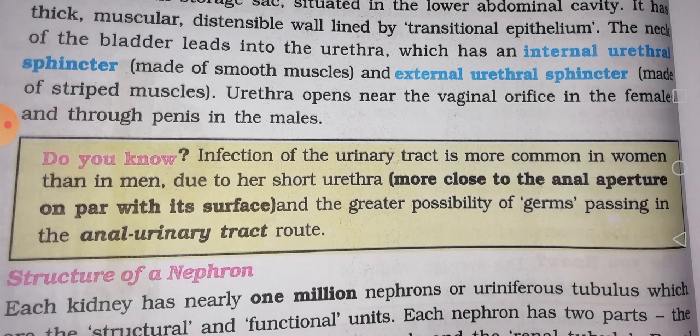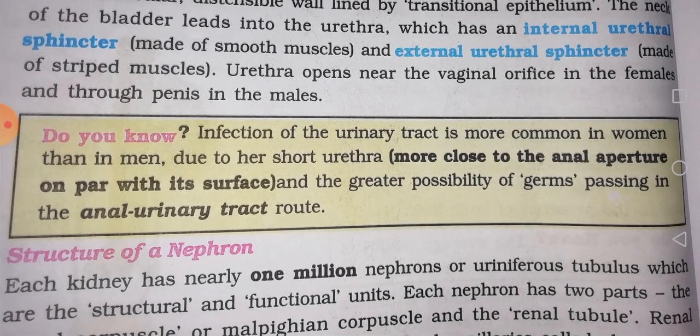That is why, after urinating, it is compulsory to flush the area with water to prevent infections.